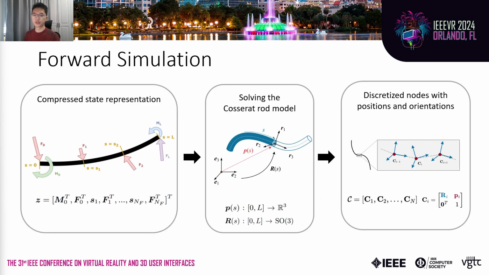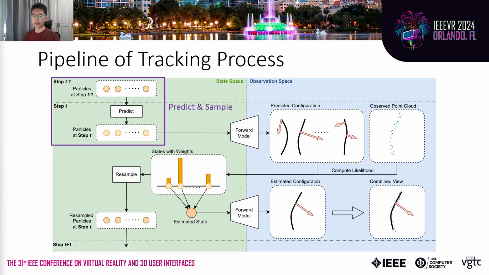We use a particle filter framework in the tracking process. To reduce the dimension of the search space, we encoded the deformed rod states by the forces and torques applied on it. The final state of the elastic rod can be derived through the Cosserat rod model, which describes both positions and orientations of elements along the rod centerline. We then discretize the centerline into a set of transform matrices as the shape representation of a deformed rod for following computations. Here's a pipeline of our tracking method.